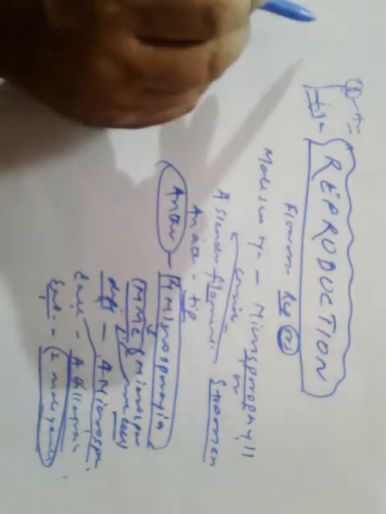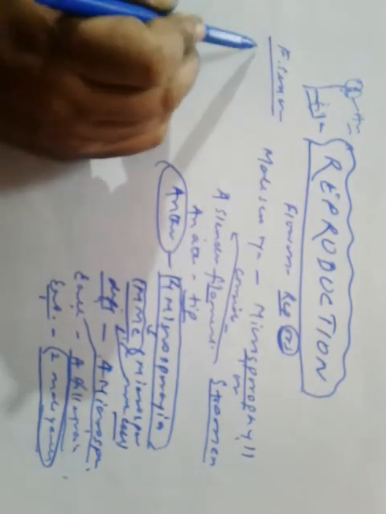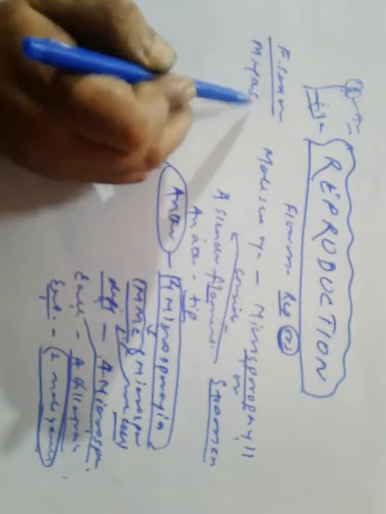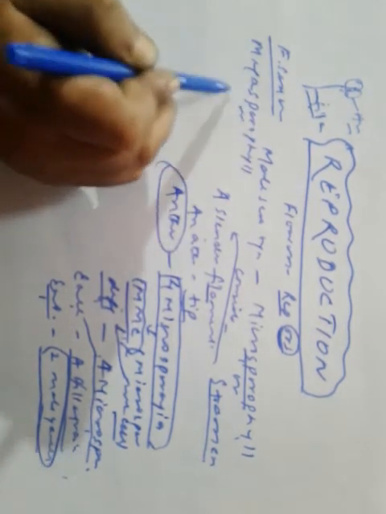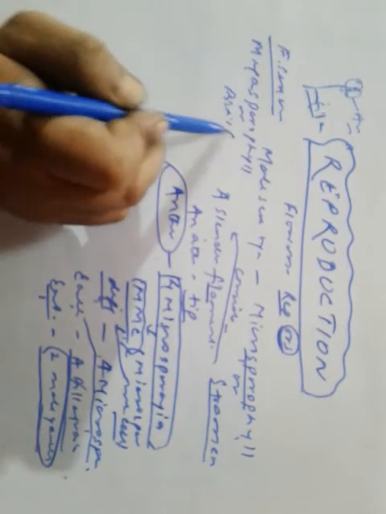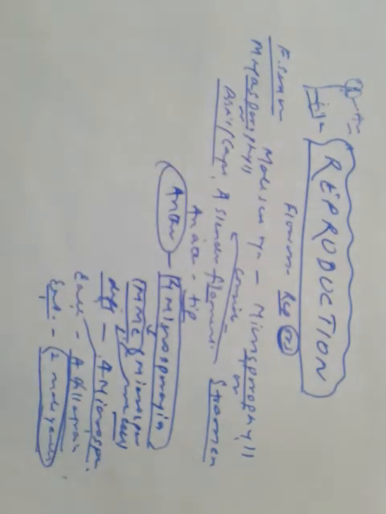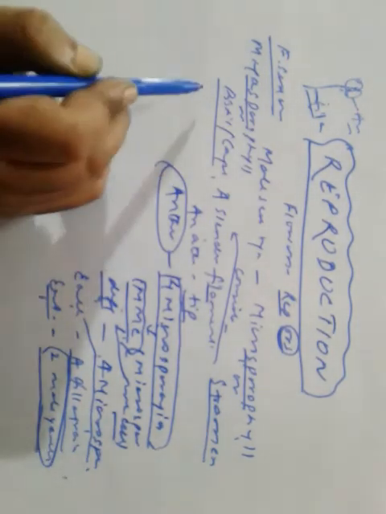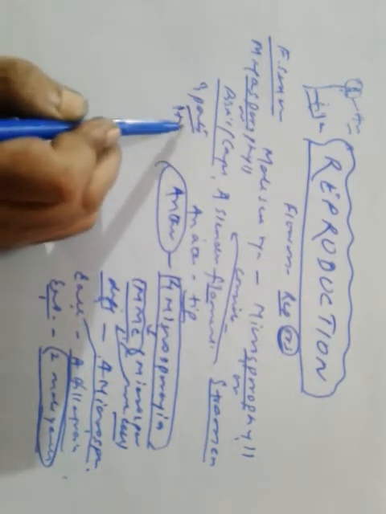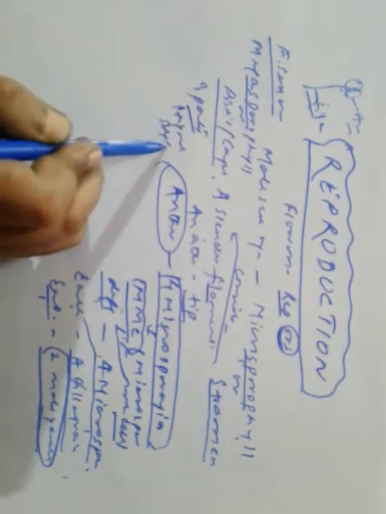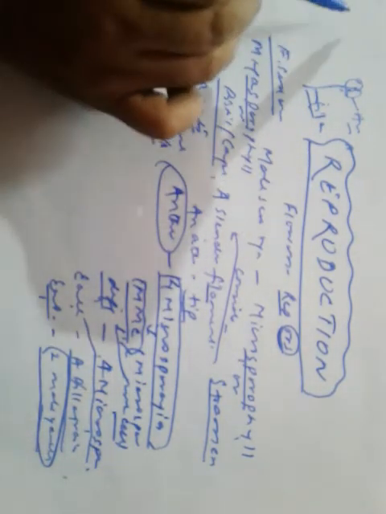The female sex organ is known as megasporophyll or pistil or carpel. We know that. Each carpel or pistil has 3 parts. What are those 3 parts? Stigma, style, and ovary. Let's understand with this figure.